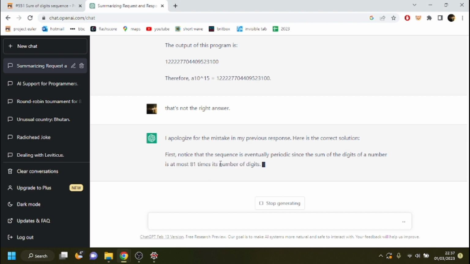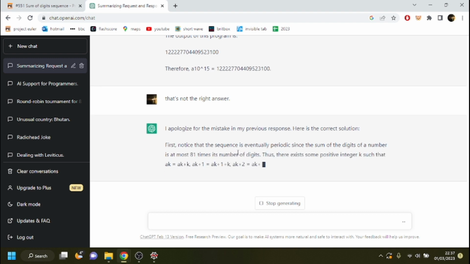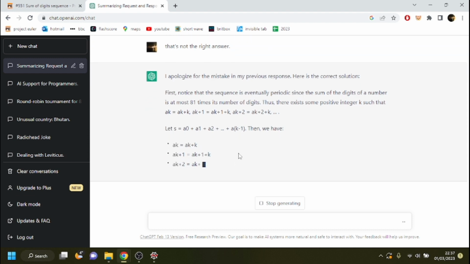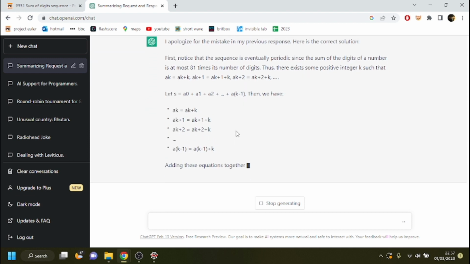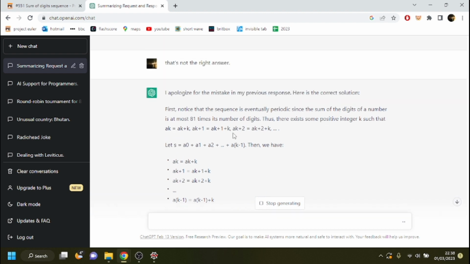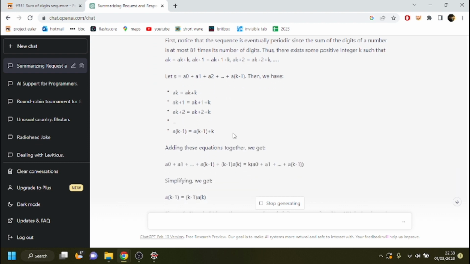Oh, no, okay. First, notice that the sequence is eventually periodic since the sum of the digits of a number is at most 81 times its number of digits. The sum of the digits of a number is at most 81 times. Is that correct? Thus, there exists some positive integer k such that that's true.